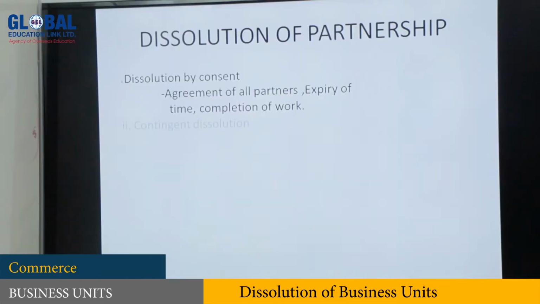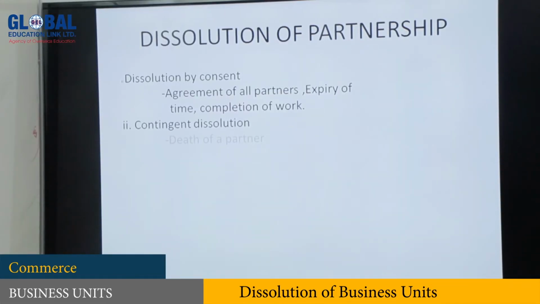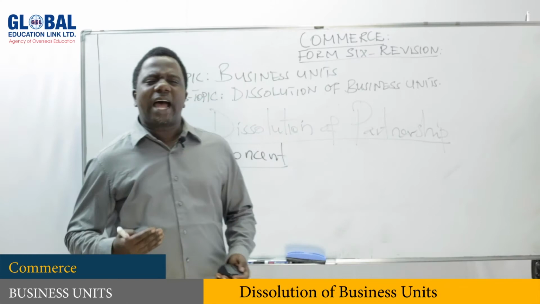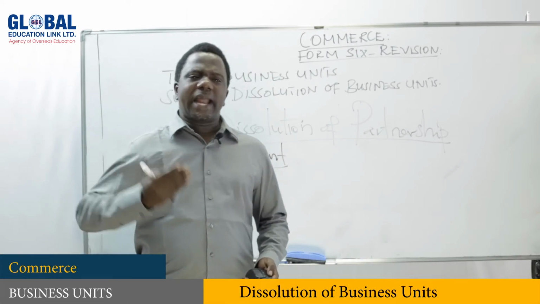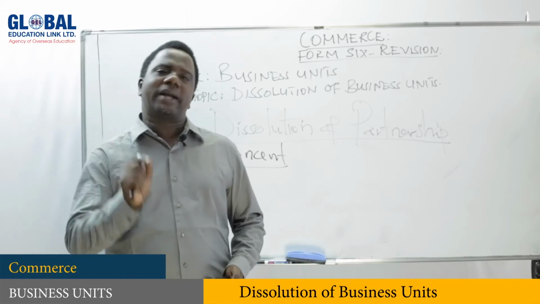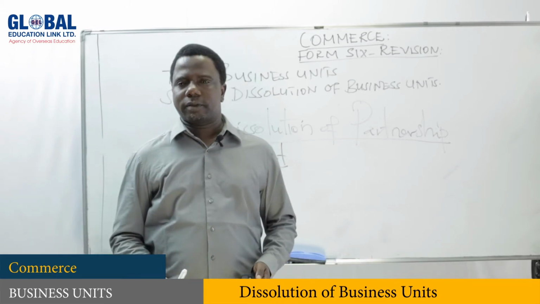Number two is contingent dissolution. Under contingent dissolution, sometimes when an event happens like death, the partnership will come to an end.